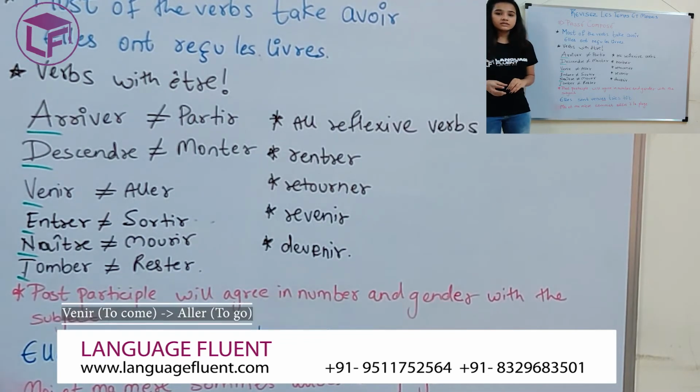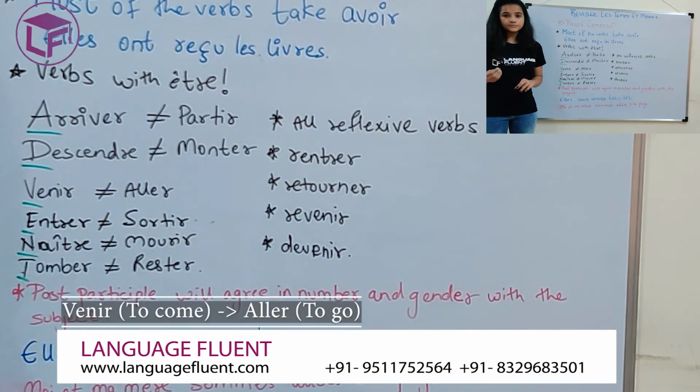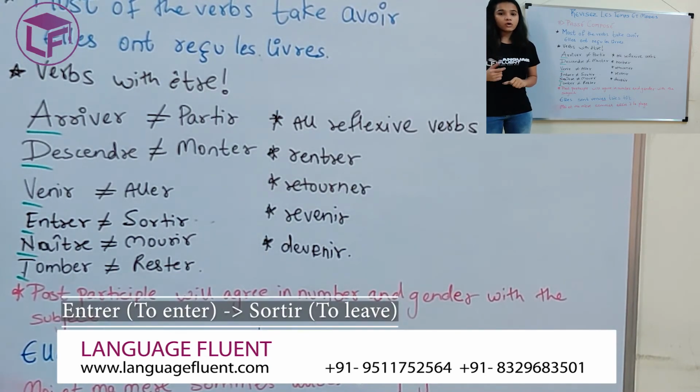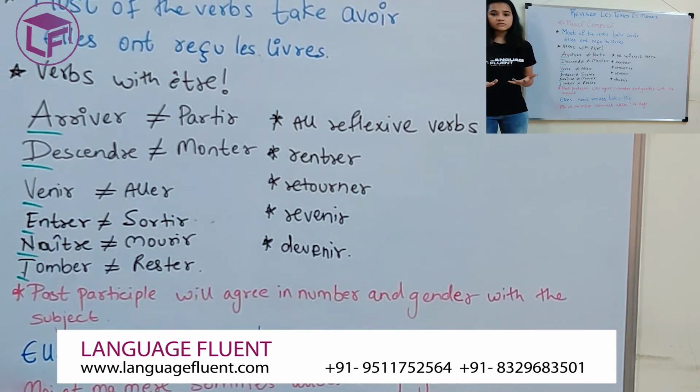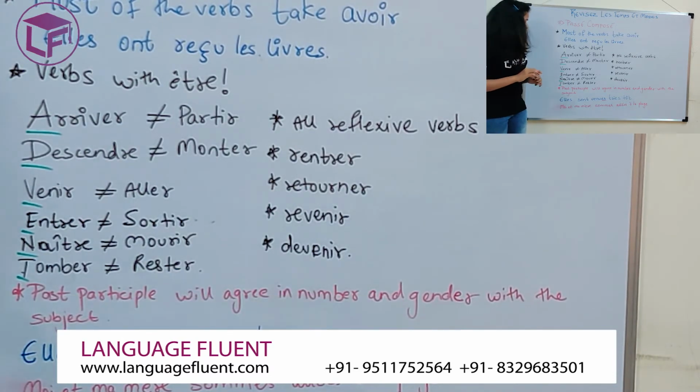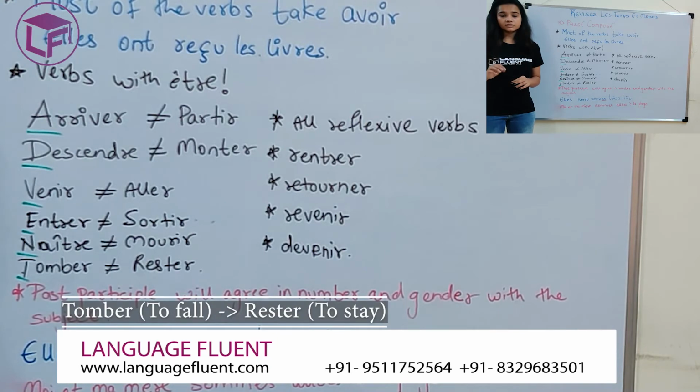V, venir, to come, opposite aller, to go. E stands for entrer, opposite sortir, again to leave. N stands for naître, to be born. And its opposite mourir, to die. And lastly we have T, tomber, that is to fall, and its opposite rester, that is to stay.